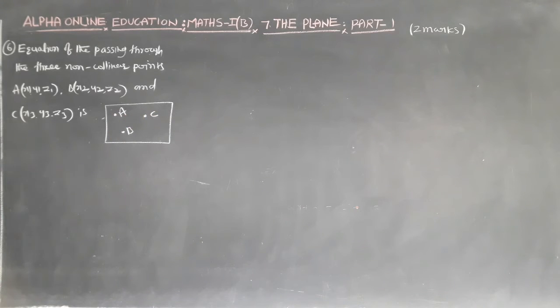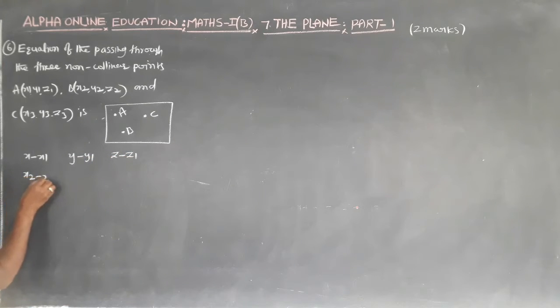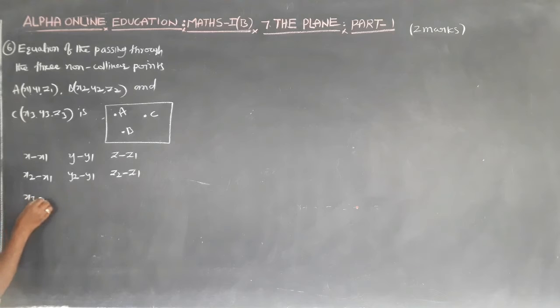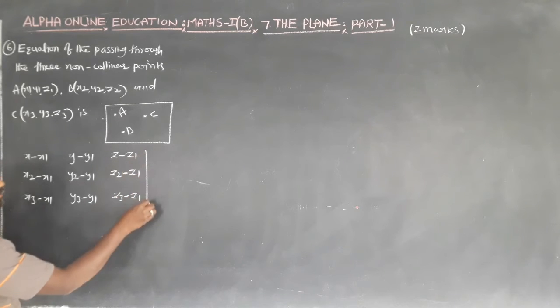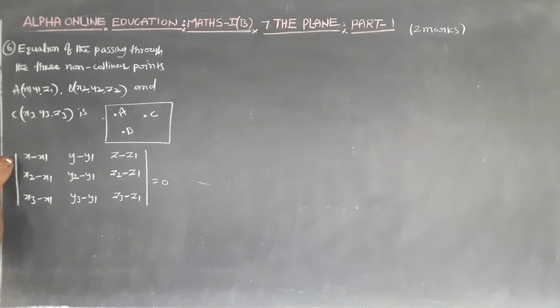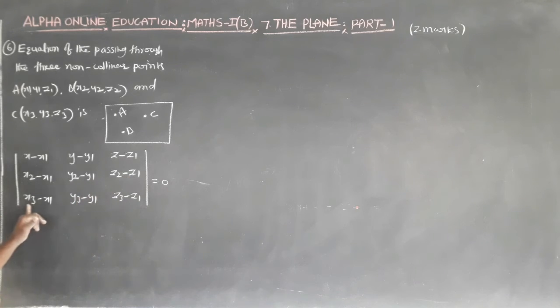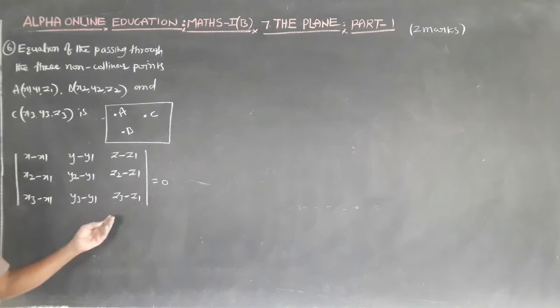The equation of the plane passing through the three non-collinear points is the mod of the determinant with rows (x minus x1, y minus y1, z minus z1), (x2 minus x1, y2 minus y1, z2 minus z1), (x3 minus x1, y3 minus y1, z3 minus z1), equal to 0.